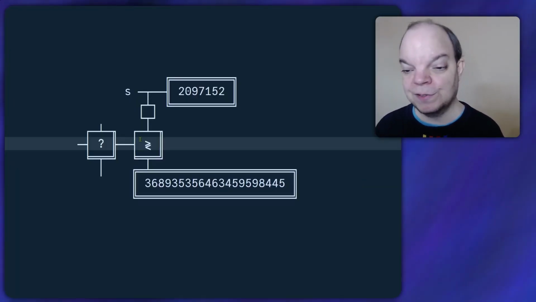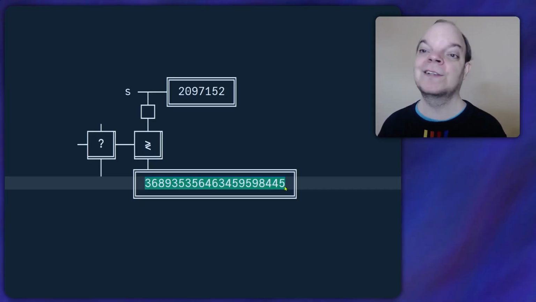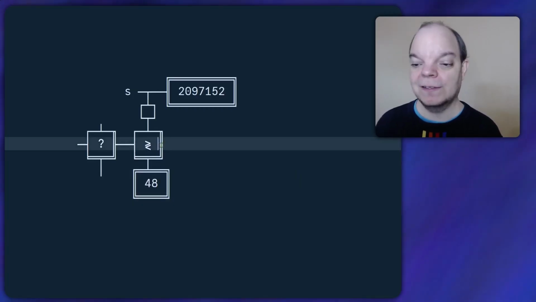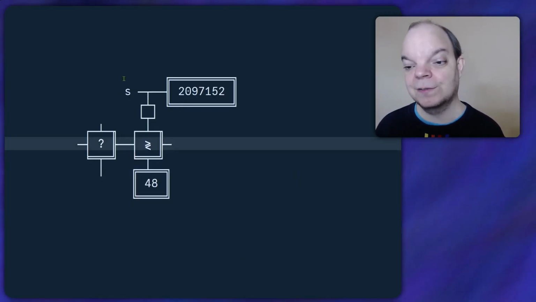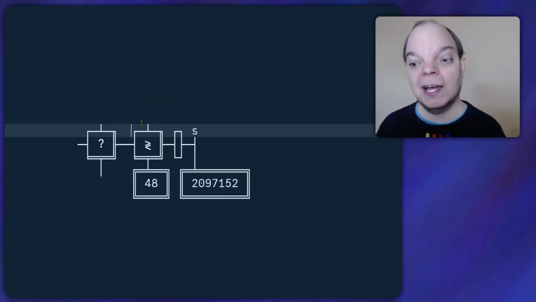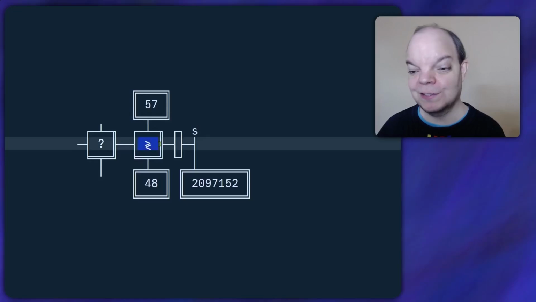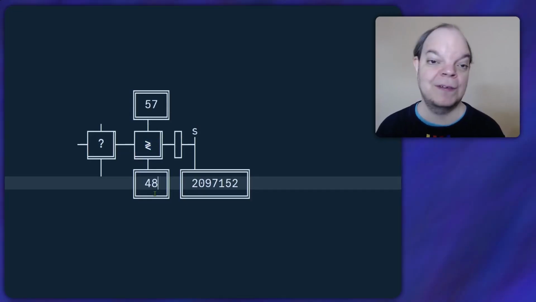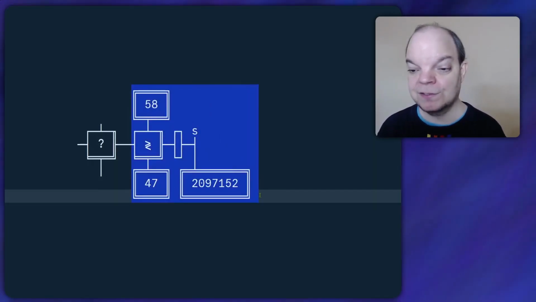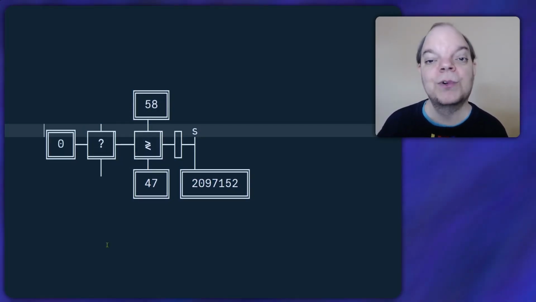And the order of arguments for this one is lower bound first. So this needs to be the lower bound. So the lower bound is the Unicode value for 0, which happens to be 48. So let's put 48 here. And then the next argument is the value that we need to compare. So this stuff needs to go in here. And then the upper bound needs to be the Unicode value for the digit 9, which is of course 9 more than that. So it would be 57. But now let's remember that this function is actually exclusive on both bounds. So I need the value to actually be greater than 47 and less than 58. So if the first character in the string is in this range, then we will continue processing. Otherwise, we want to return 0 to indicate that there are no more characters that are digits.